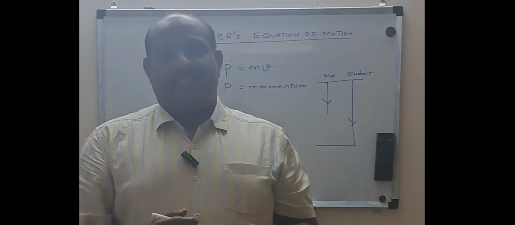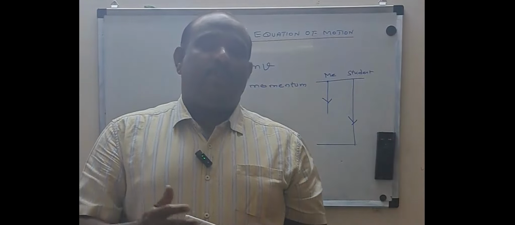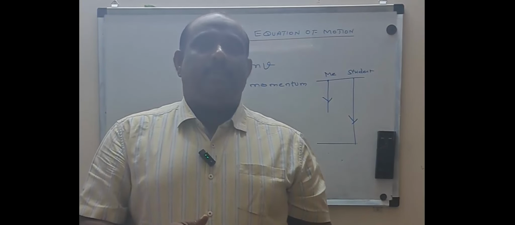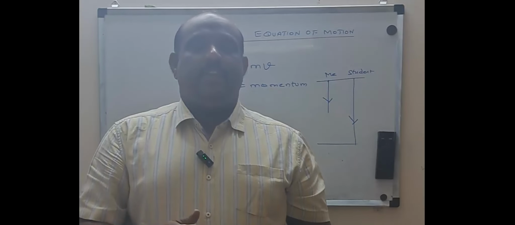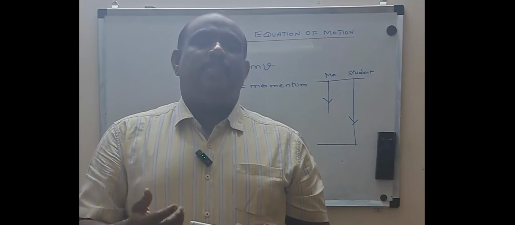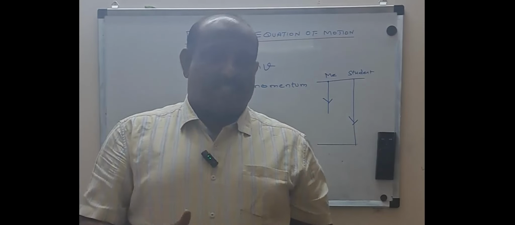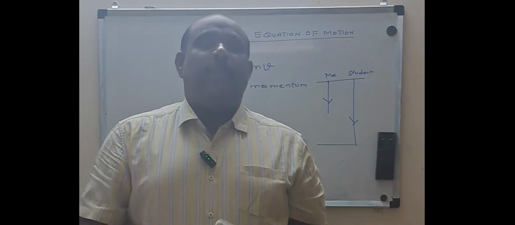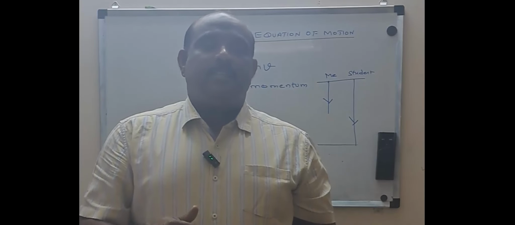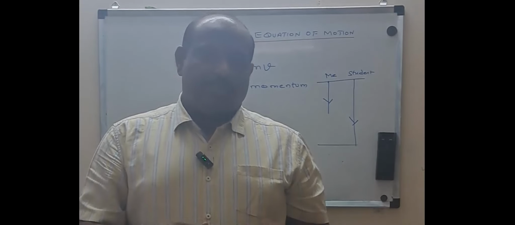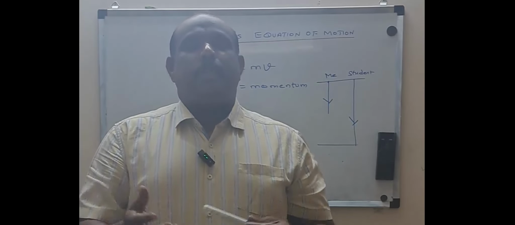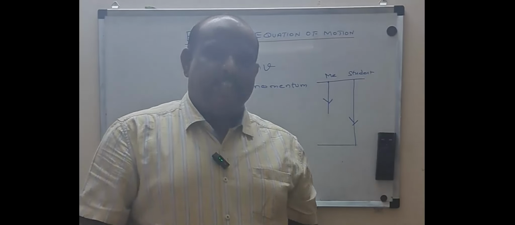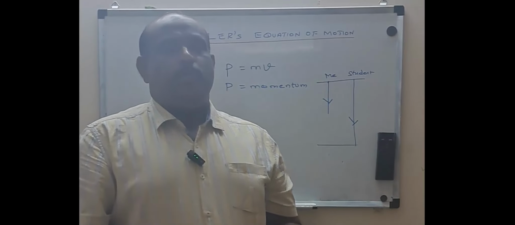But I tell it another way: compared to velocity and speed, the student has the advantage, but compared to momentum, I have it. Momentum is the product of mass and velocity. Even though his velocity is more, his mass is less. I am a little bit bulky, and hence my mass is more compared to him. So my mass into velocity will be higher than his momentum. With respect to speed, he has won the race. With respect to momentum, I have won the race. Like that I crack the joke in the class.